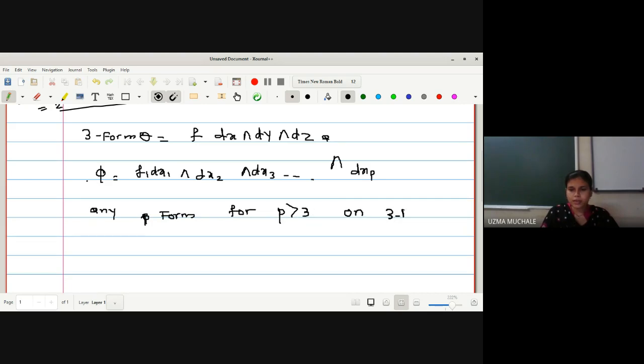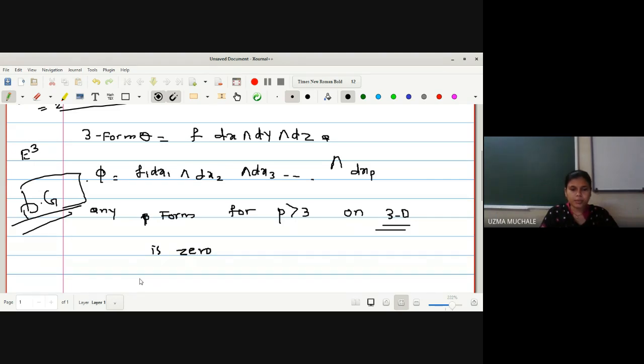Why are we discussing three-dimensional space? Because our discussion in the whole differential geometry paper is on three-dimensional space, that is on the Euclidean space E3. Any p form for p greater than 3 on three-dimensional space is 0.